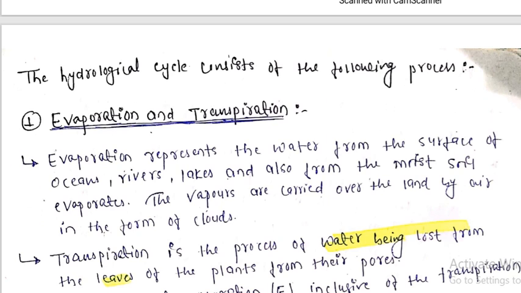So let's see what the hydrological cycle consists of: evaporation and transpiration. My dear friends, understand this concept very clearly, as in most of the competitive exams these types of questions may arise. What is evaporation? You will be given four options.